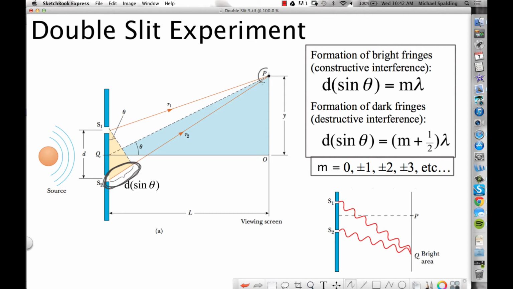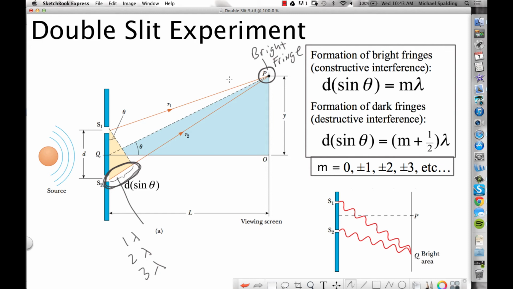In order for point P to be a bright spot, or what they call a fringe, a bright fringe, what has to be true about the extra distance traveled? It needs to be equal to a whole number multiple of the wavelength. It's got to be exactly 1 wavelength, or 2 wavelengths, or 3 wavelengths, 4 wavelengths, 5 wavelengths, and so on. Does that make sense? Okay.